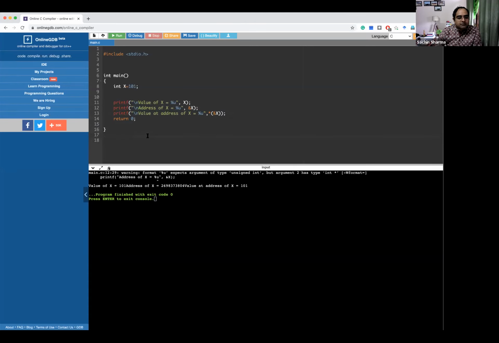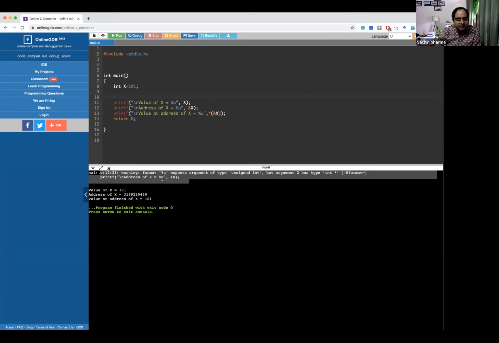Okay, so now we have written this program and we run it. The same thing which I was discussing will happen. It is giving us a warning, but that is not a problem, it is not an error. So our program is running. Value of x is 101. You can see the address of x is this. This is the address of the memory location where this 101 is stored.